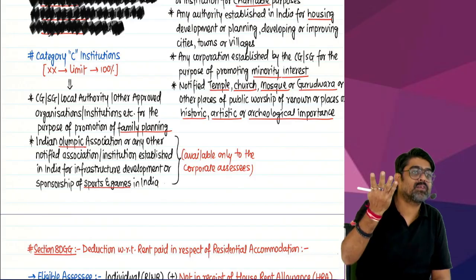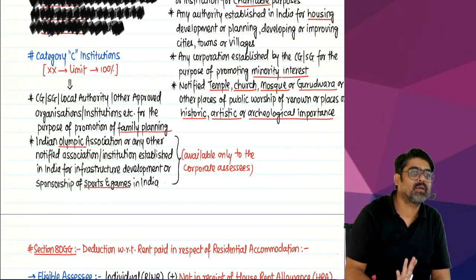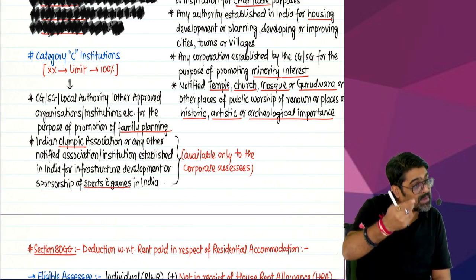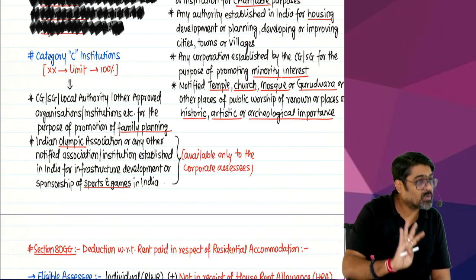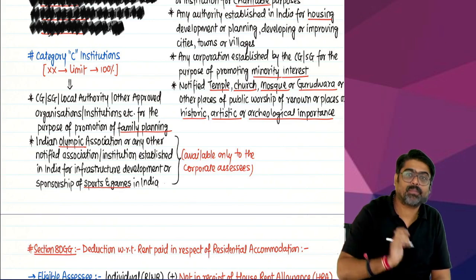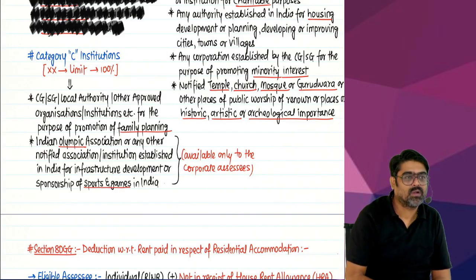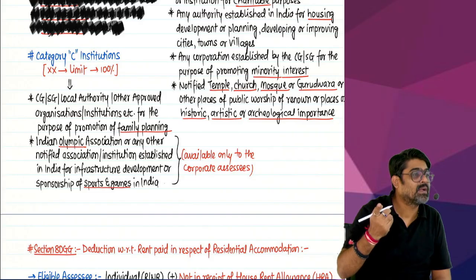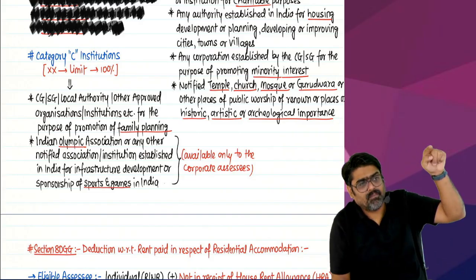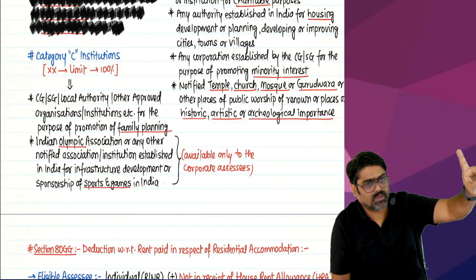So for others, it is only one, family planning. But for corporates, family planning as well as sports and games, including Olympics. Yes or no? Then category D. In category B, only one institution.